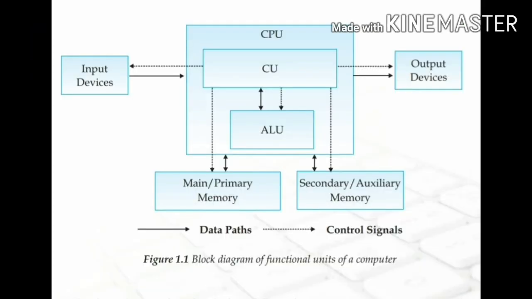A computer system is broadly divided into three units. First is the input unit, second is the central processing unit, and third is the output unit. Input units help the user to enter raw data and instructions into the computer system. The central processing unit performs the required operations as per given instructions, and at the end the output unit produces meaningful results in the desired format for the user.